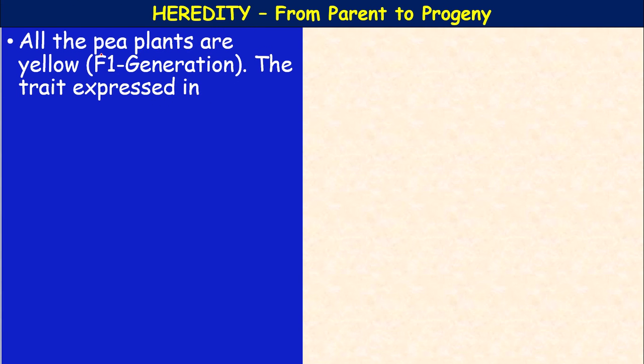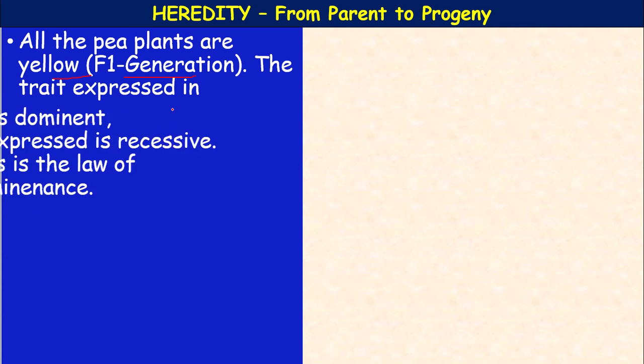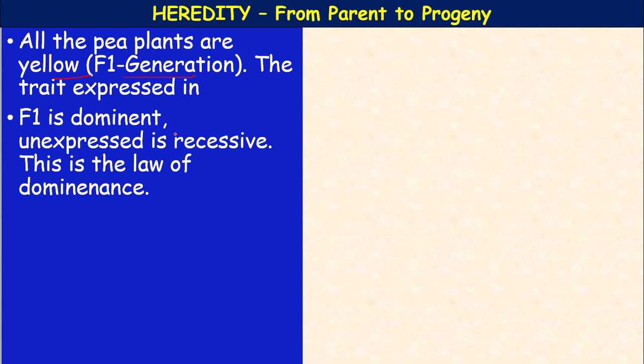So, all the pea plants are yellow in the F1 generation. The trait expressed in F1 is dominant, and the unexpressed one is recessive. So, this is called the law of dominance. Okay, this is called the law of dominance. What does this law of dominance state? It means only one factor expresses itself